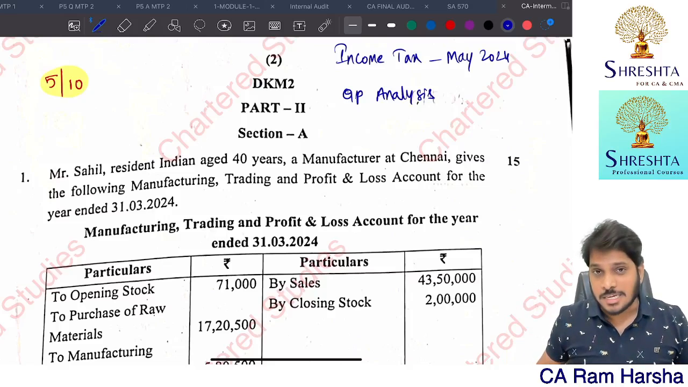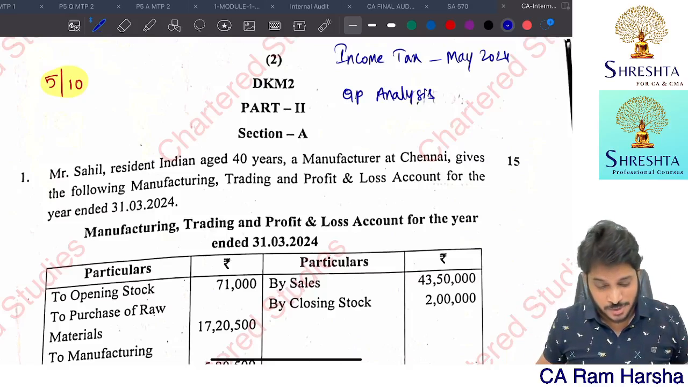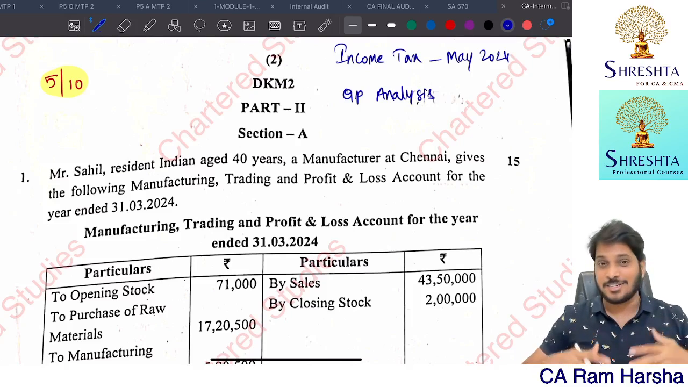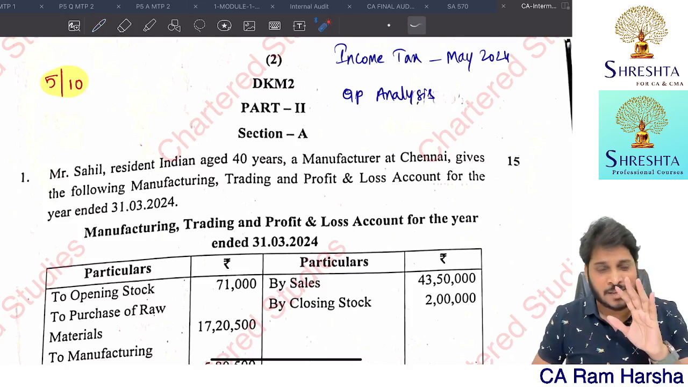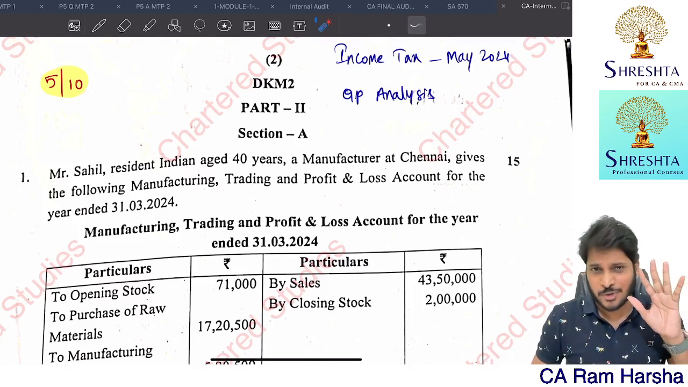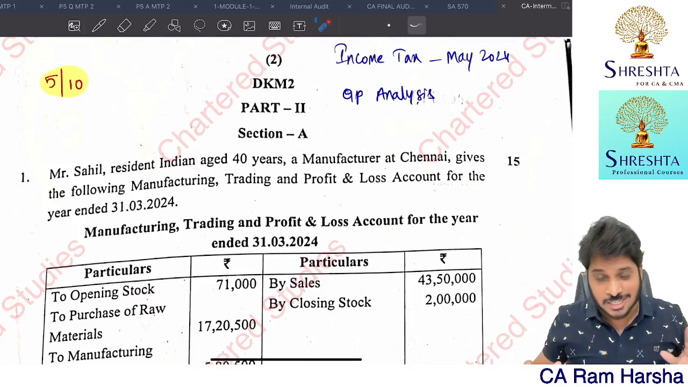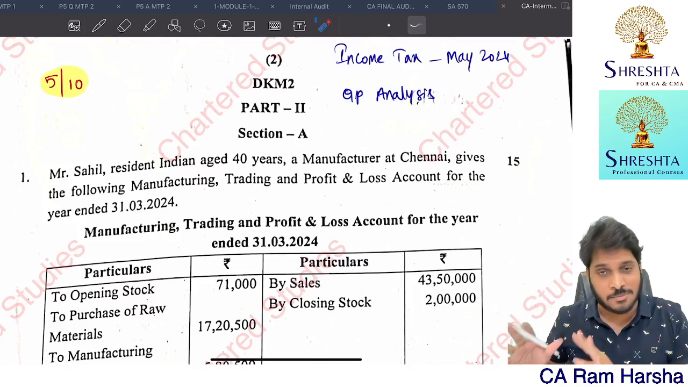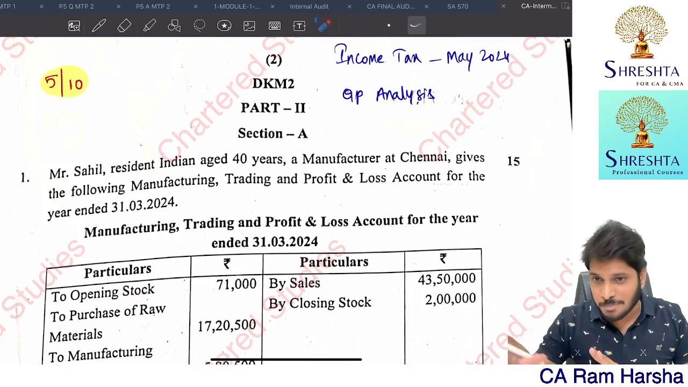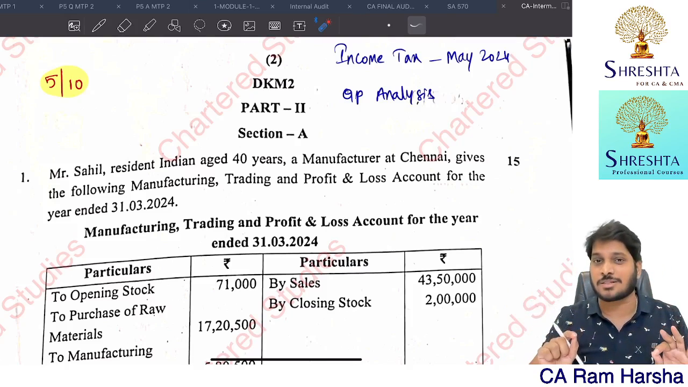This is the income tax question paper analysis for the May 2024 exam. I felt really happy looking at this paper, because every student who has reasonably prepared this income tax subject will do really well. I don't know about the GST part. I will ask my colleague Mohammed sir to do a GST paper review, so I'm just covering the income tax related part.